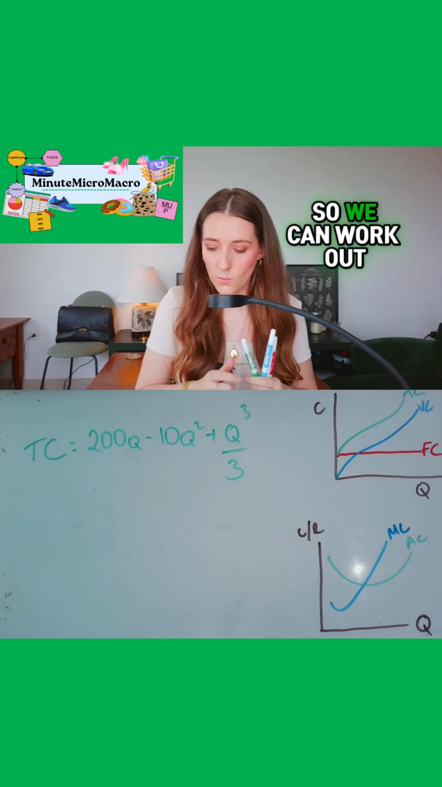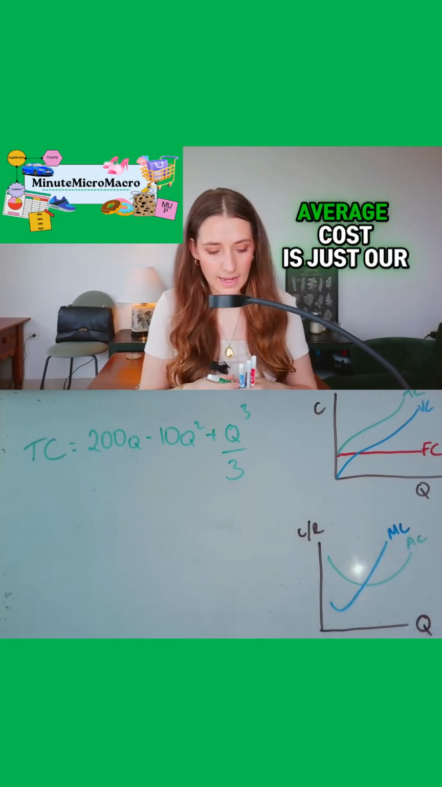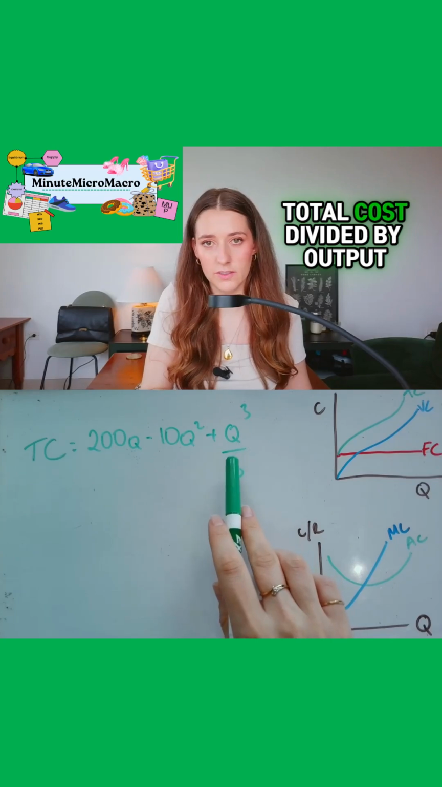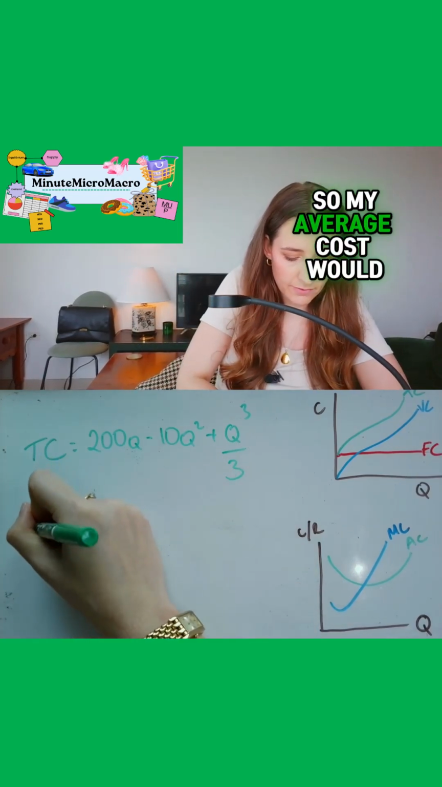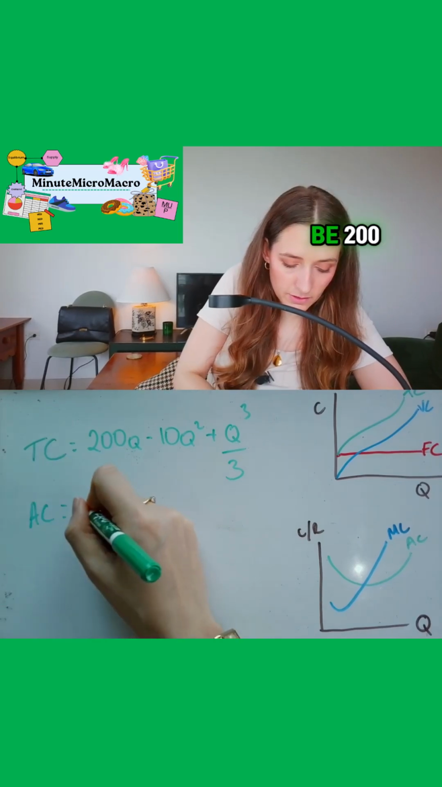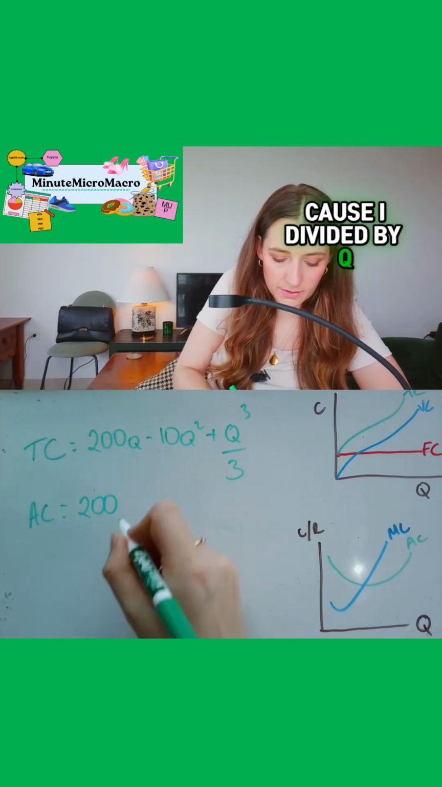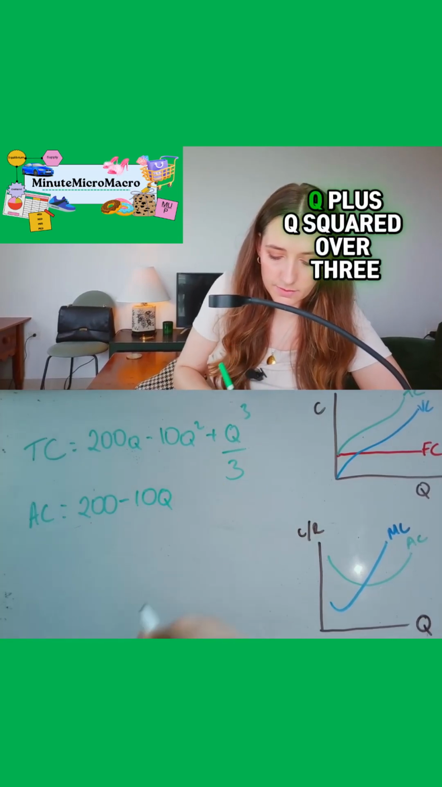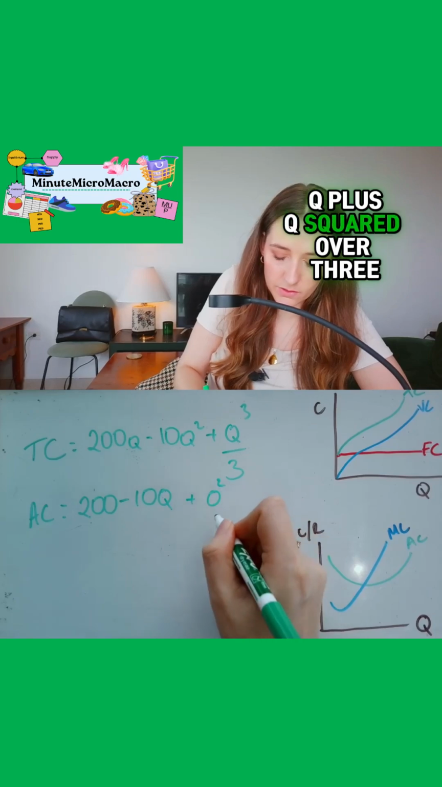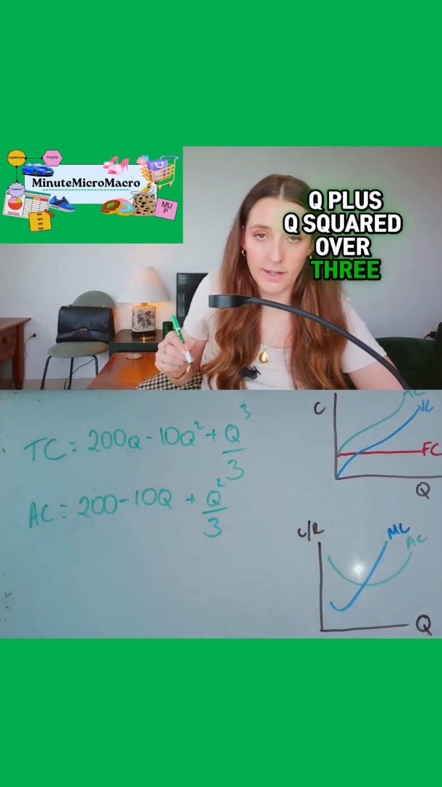So we can work out average cost. Average cost is just our total cost divided by output. So my average cost would be 200 because I divided by Q minus 10Q plus Q squared over 3.